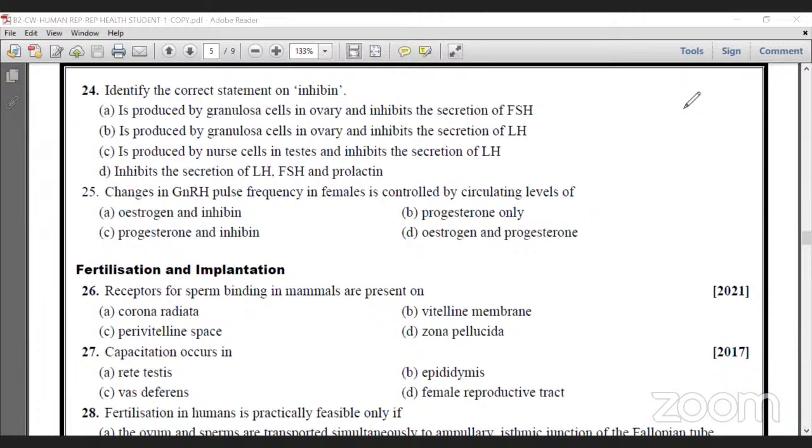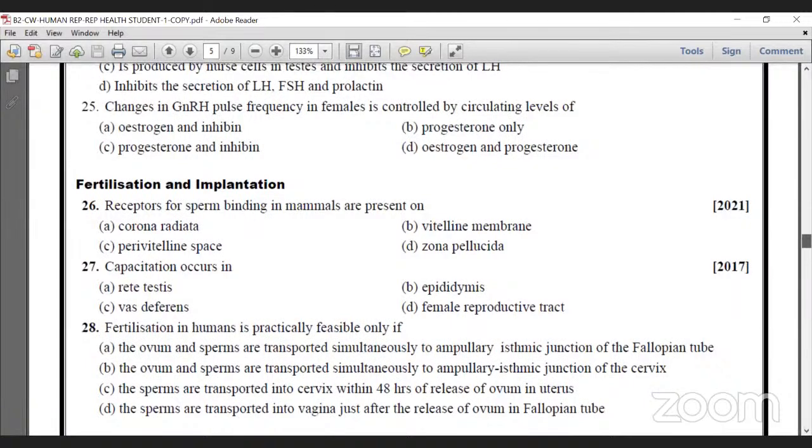Question number 25. Changes in GnRH, gonadotropin releasing hormone, pulse frequency in females is controlled by circulating levels of what? The hormone is from our hypothalamus. So this hormone regulates the pituitary gland. Then only the pituitary gland produces FSH and LH. And these hormones regulate the process of ovulation and control production of androgen.